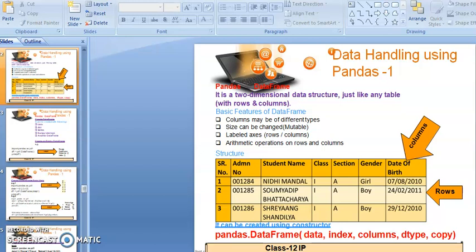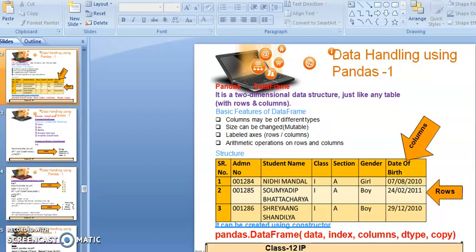Just like you can see here in the example, seven columns are present in this table: serial number, admission number, student name, class, section, gender, date of birth. All columns contain different types of data, so we can set a different data type for each and every column. Now, size can be changed. We can change the size of the 2D array accordingly.